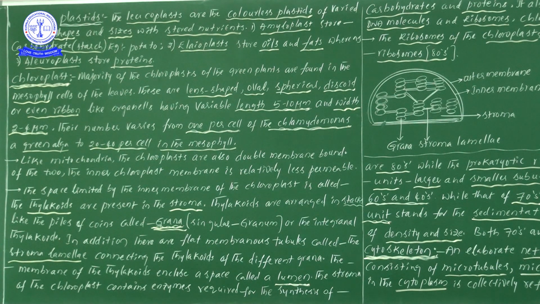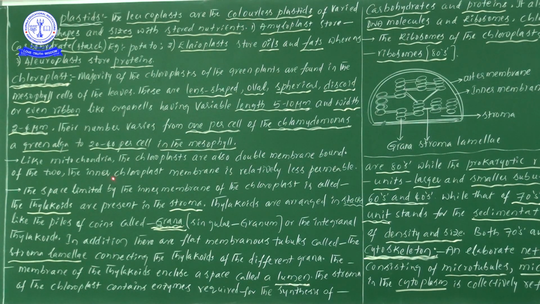So if they ask in the NEET examination, up to here we have learned two cell organelles with double membrane, mitochondria and chloroplast. One more is there, that is the nucleus, which we will discuss later.